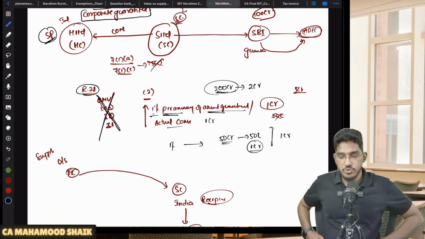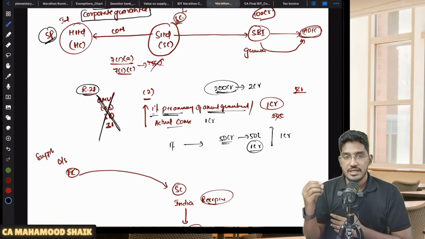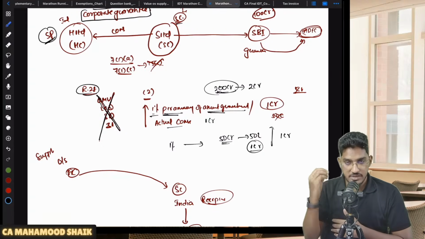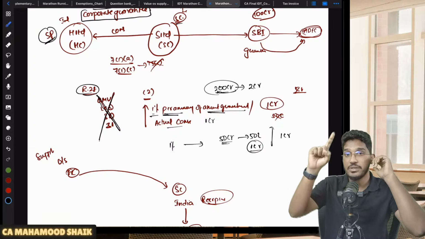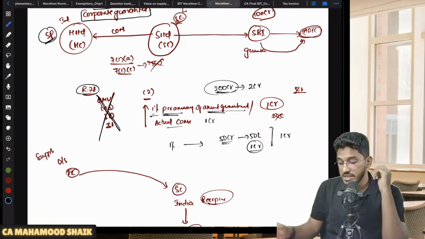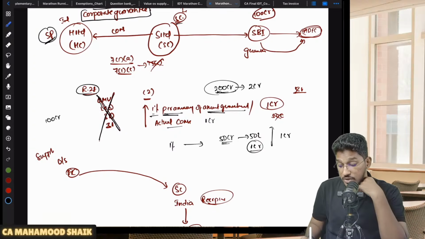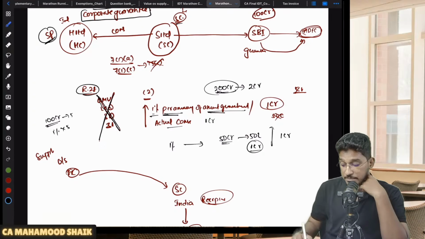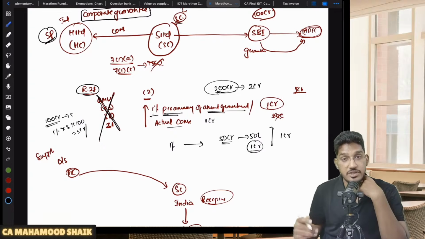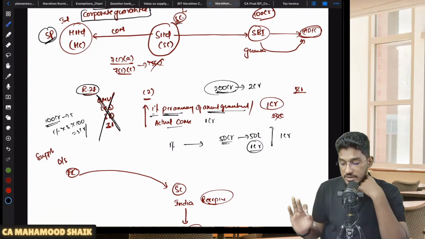You come to 28 sub rule 2, which says the value of supply will be either 1% per annum. Let us say the loan is given for 5 years. Loan given is 100 crore rupees, but this loan is for 5 years. 1% into 5, because 1% per annum. 1% into 5 into 100 crores will come to 5 crores, or actual consideration, whichever is higher. Able to understand?